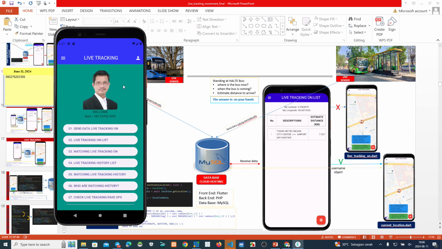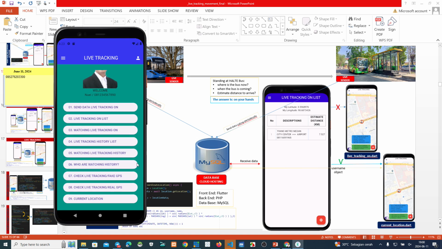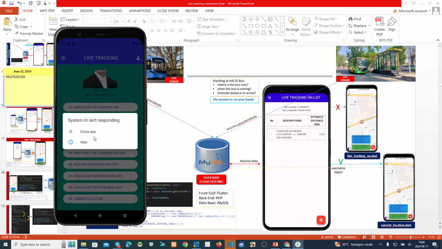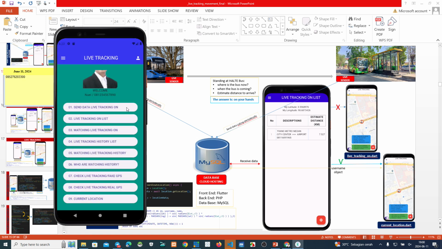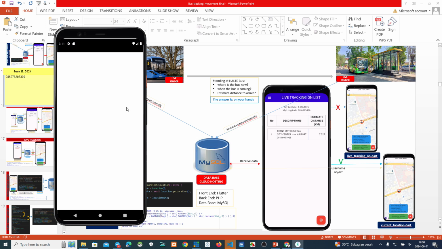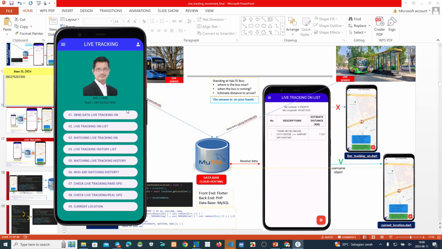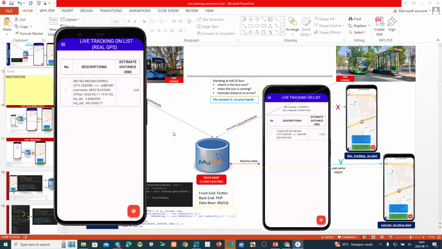Okay, now we click. Oh, what happened? Check the real GPS. This one. Okay, you see this one. This is my username, the same as this.